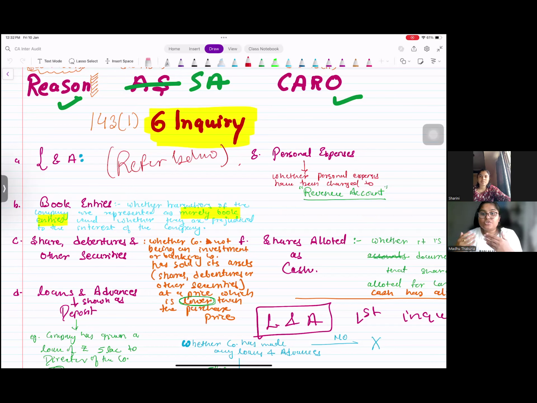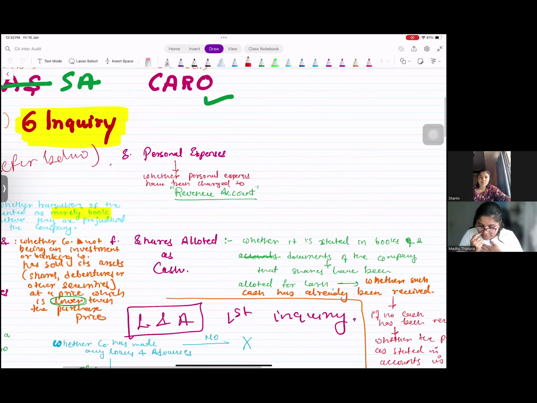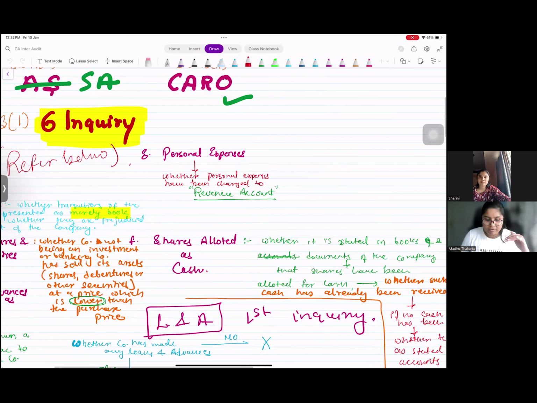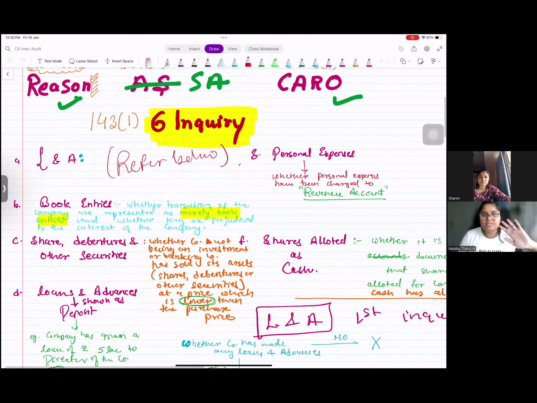Or whether it is stated in the books and documents of the company that shares have been allotted for cash, and when the shares have been allotted for cash, whether you have received that money or not, right? So basically you have issued the shares, and you were supposed to receive the money; whether you have received all the money against those shares or not, right? We'll go through all these inquiries one by one, but we have to remember the keywords under these six inquiries.